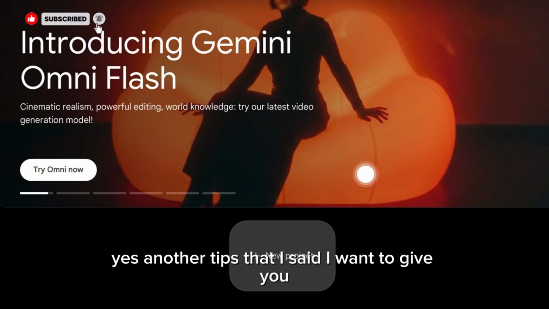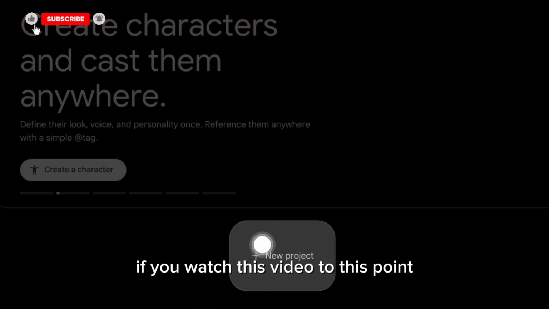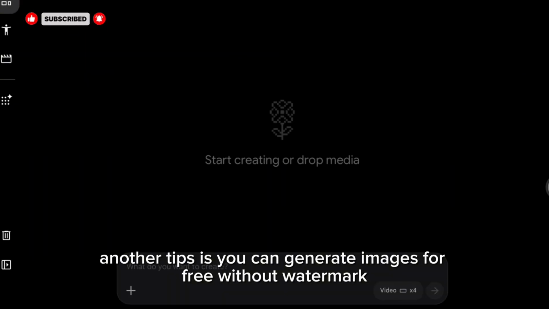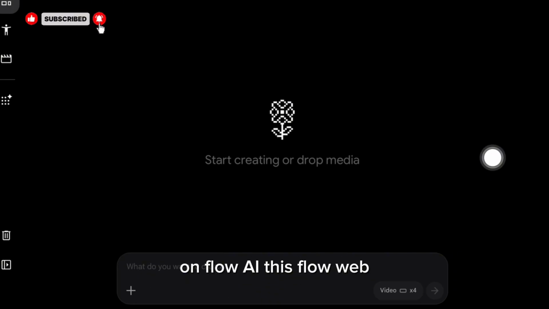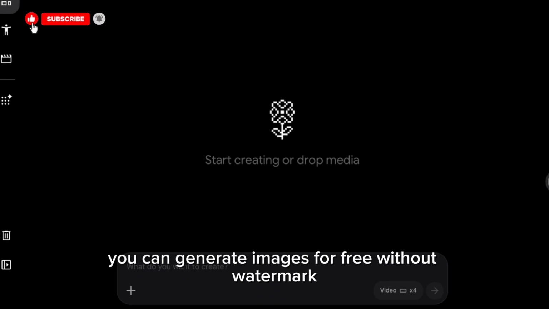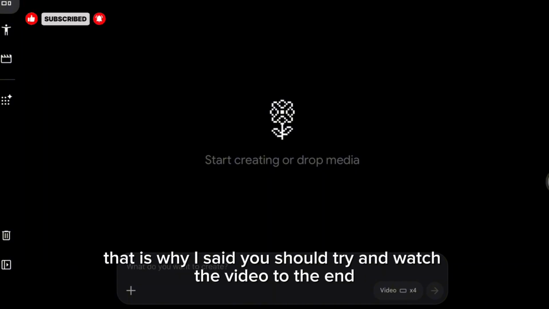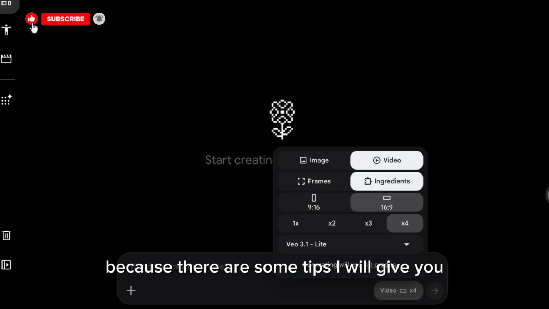Yes, another tip that I said I want to give you, if you watch this video to this point, that means you are lucky. Another tip is you can generate images for free without watermark on Flow AI, this Flow Web. You can generate images for free without watermark. Unlike Gemini, Flow is without watermark. That is why I said you should try and watch the video to the end, because there are some tips that I will give you.